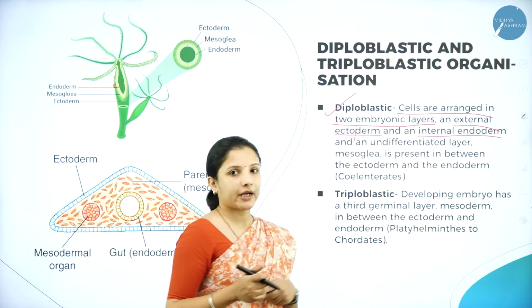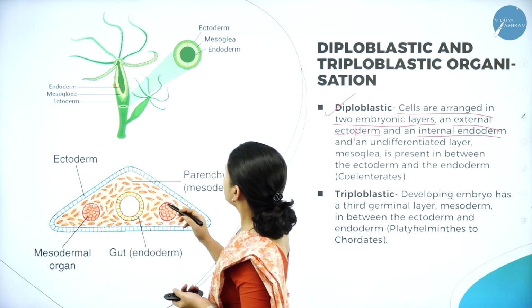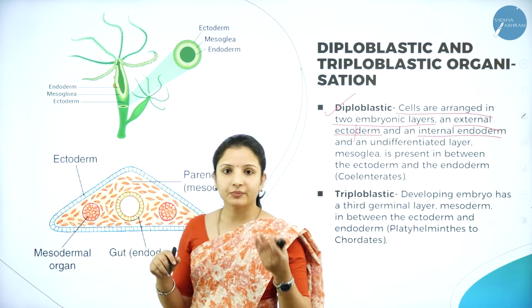If they are covered by the ectoderm and the endoderm, then it is called diploblastic.